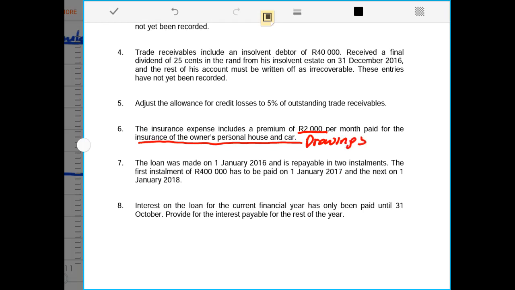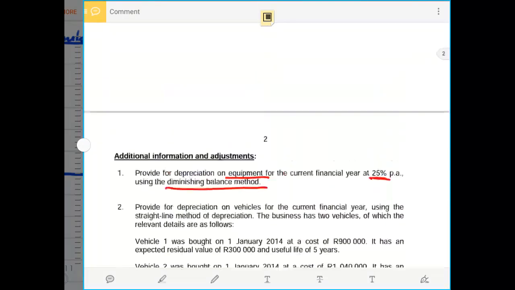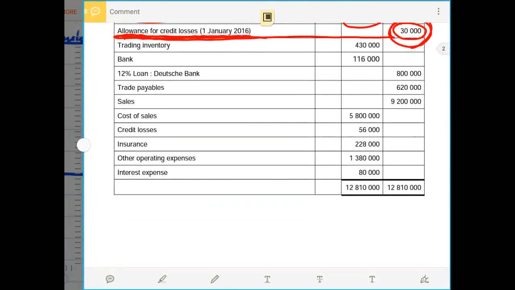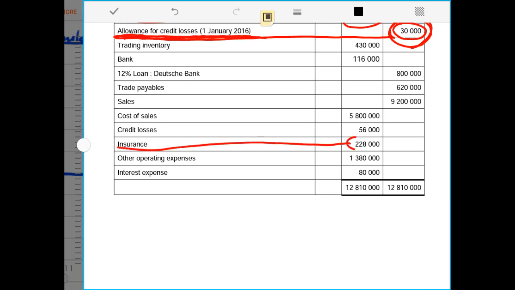The insurance expense includes a premium. It means in the amount of the insurance in the trial balance, this amount of the insurance includes 2,000 for 12 months. That means 2,000 times 12, which will give us 24,000 rands, is included in the amount of the insurance.